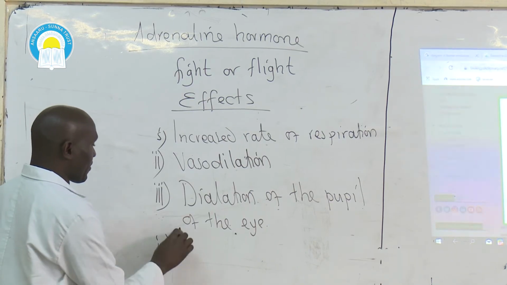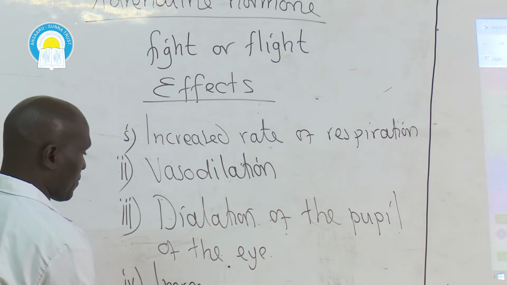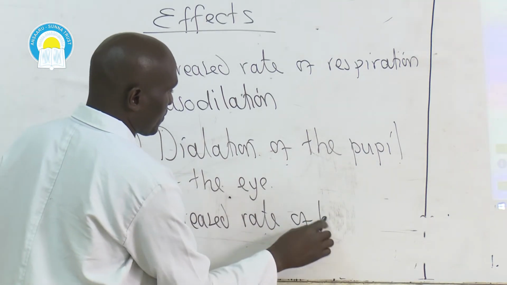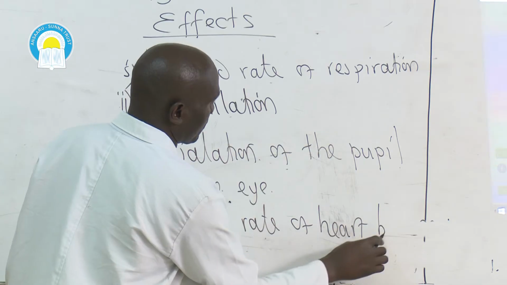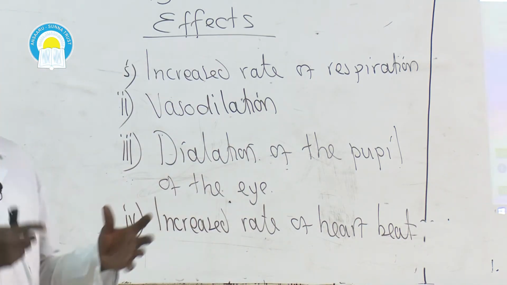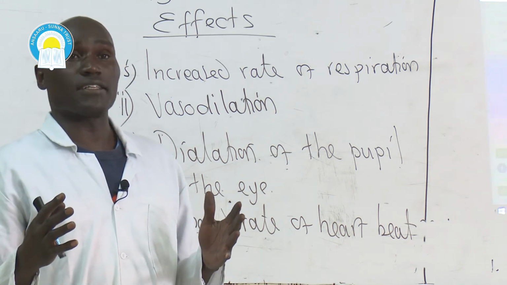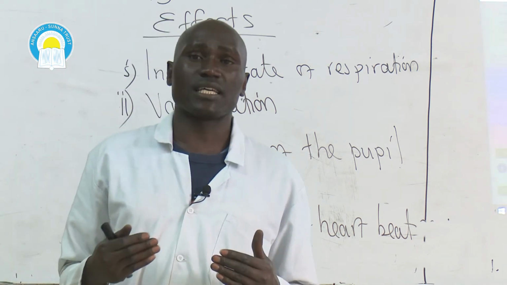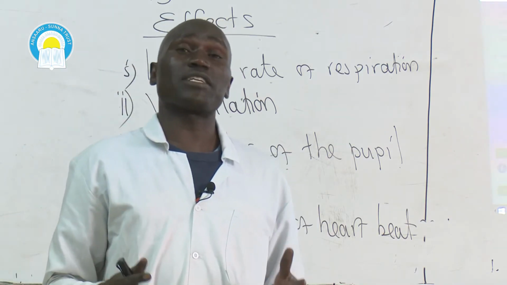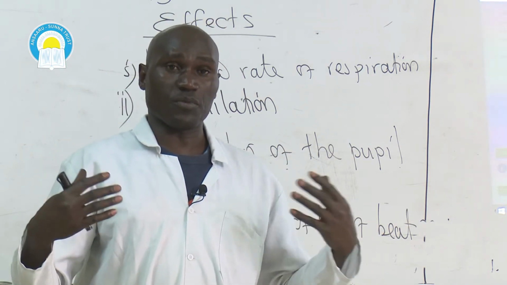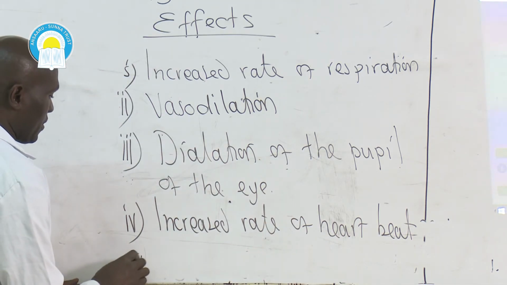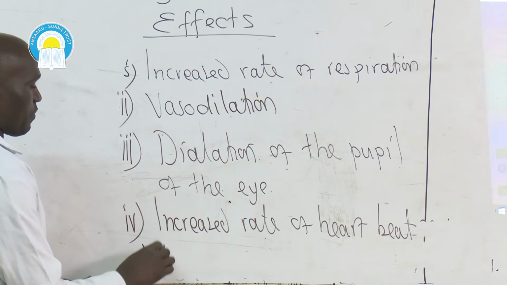Fourth one, increased rate of heartbeat. That means the rate at which the heart will be pumping blood will be fast, so that respiratory substrates, glucose, amino acids, and fatty acids are transported faster to the muscles to provide them with enough energy. There will also be increased rate of breathing.